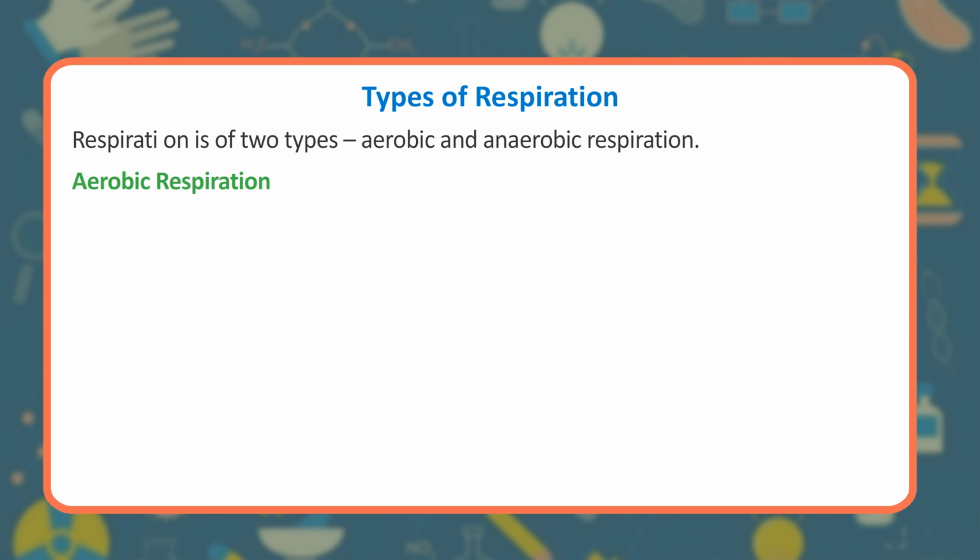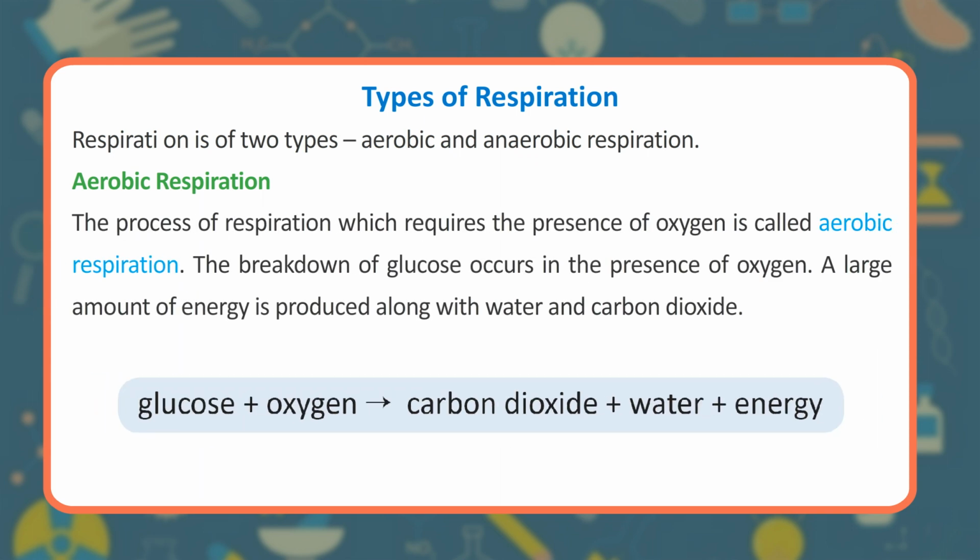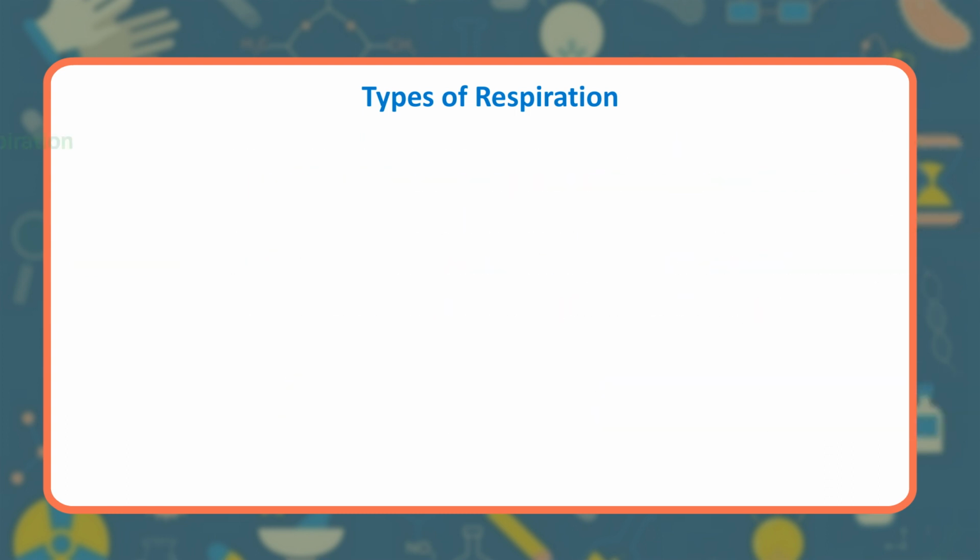Aerobic respiration. The process of respiration which requires the presence of oxygen is called aerobic respiration. The breakdown of glucose occurs in the presence of oxygen. A large amount of energy is produced along with water and carbon dioxide. Glucose plus oxygen gives carbon dioxide plus water plus energy.